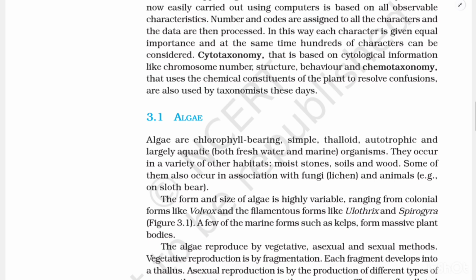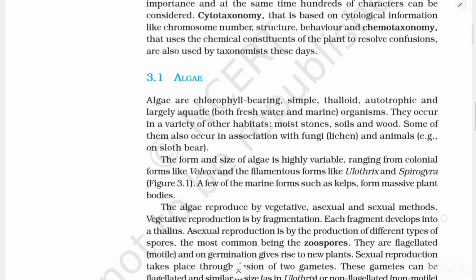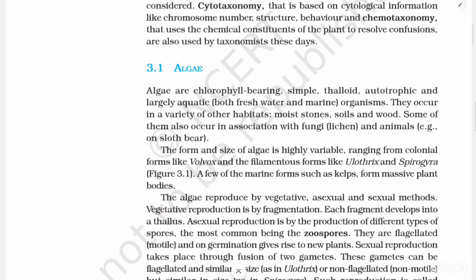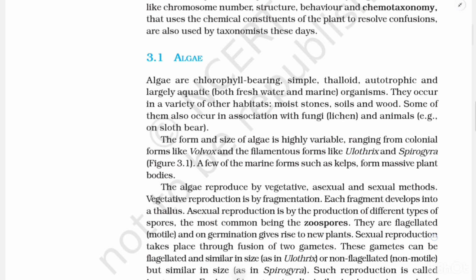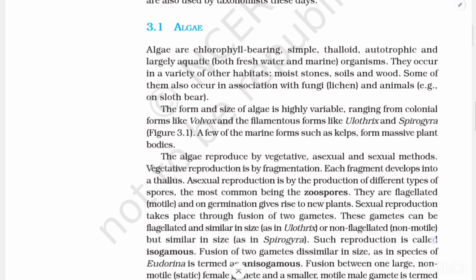In this way, each character is given equal importance and at the same time hundreds of characters can be considered. Cytotaxonomy, which is based on cytological information like chromosome number, structure, and behavior, and chemotaxonomy, which uses the chemical constituents of the plant to resolve confusions, are also used by taxonomists these days.